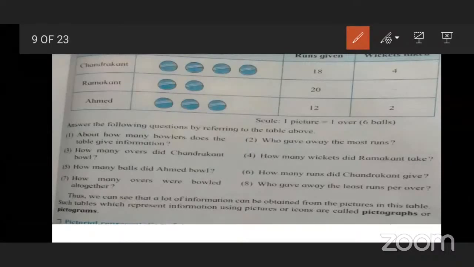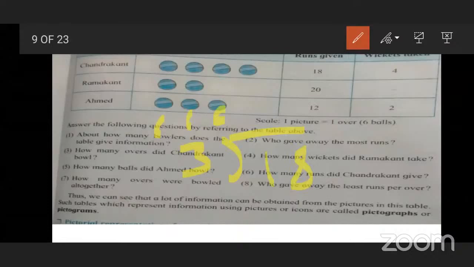How do you find runs per over? You have to divide by the overs. Suppose Ahmed gave only 12 runs. How many overs did he bowl? 3 overs. In 1 over there are 6 balls, so in 3 overs 18 balls.